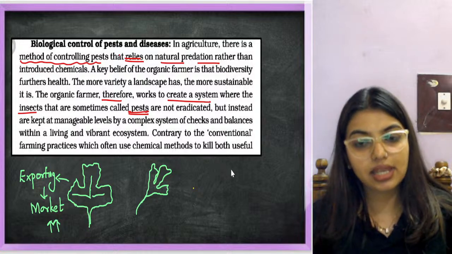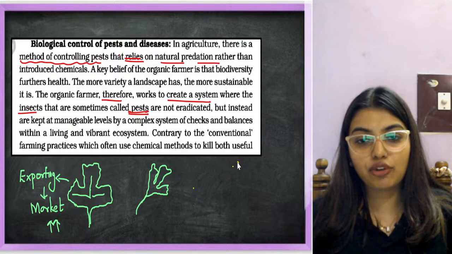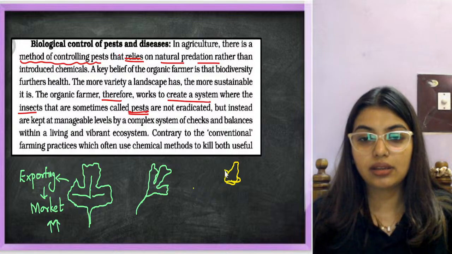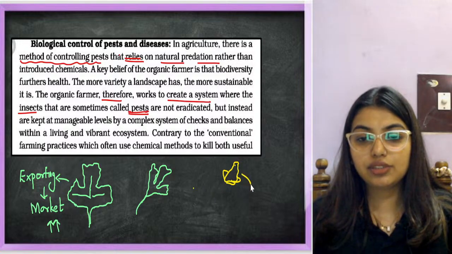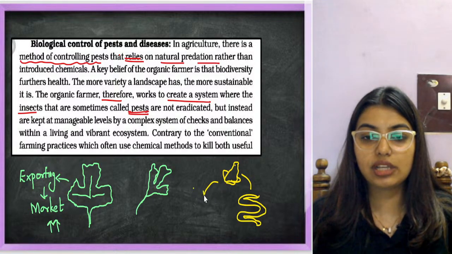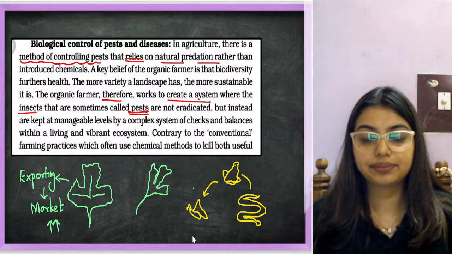Let's say there's a frog. Drawing this frog is a task. There is a frog. Now this frog is going to be eaten by a snake. This frog has eaten a fly.